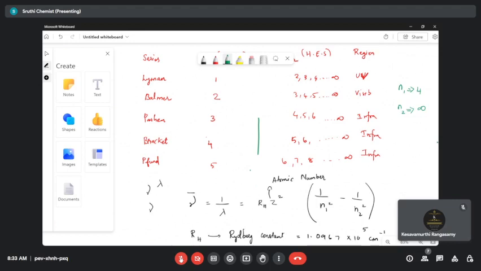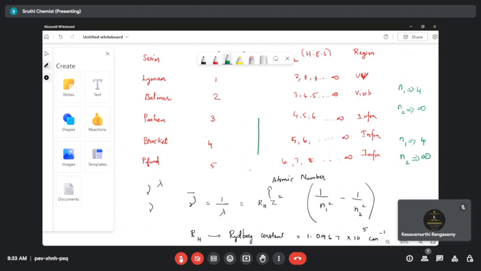One more question. Find the shortest wavelength in the Brackett series. What is your n1 value? 4, ma'am. Very good. Then n2 is equal to infinity, ma'am. Very good. The question is the same, but either they'll use series limit or they'll use shortest wavelength.